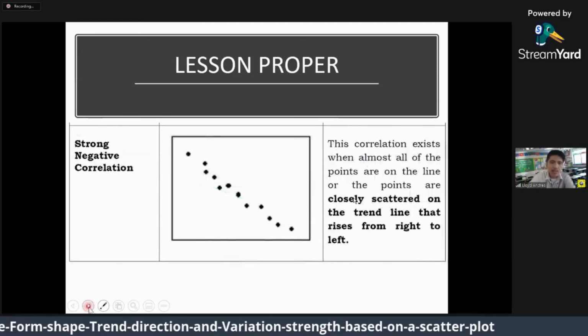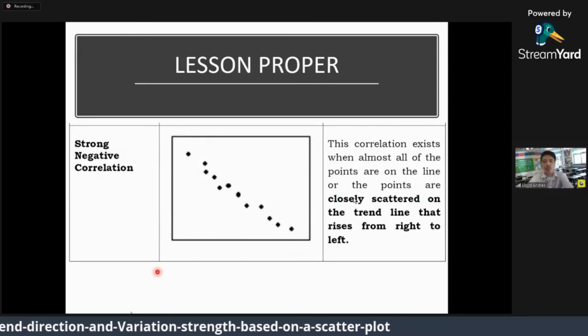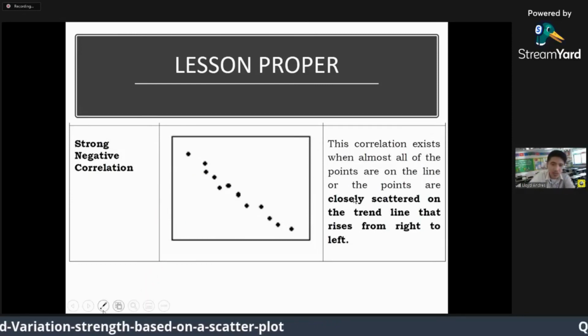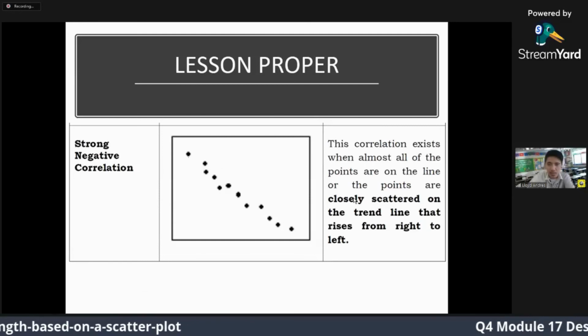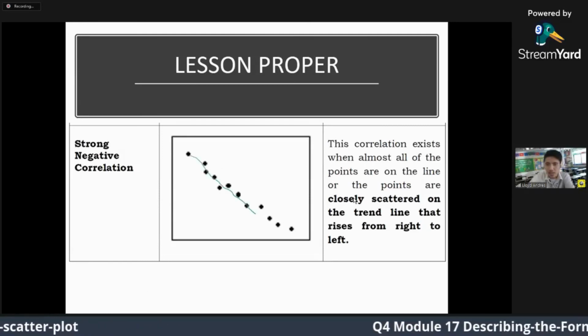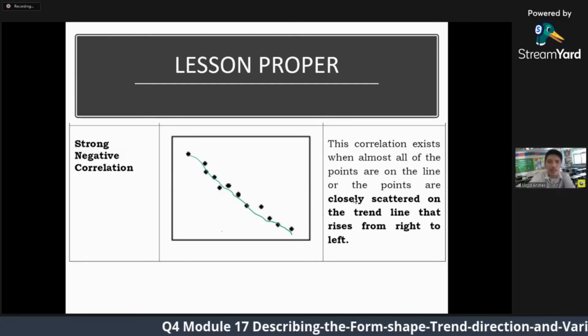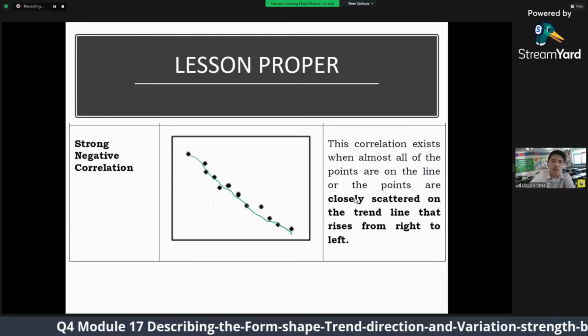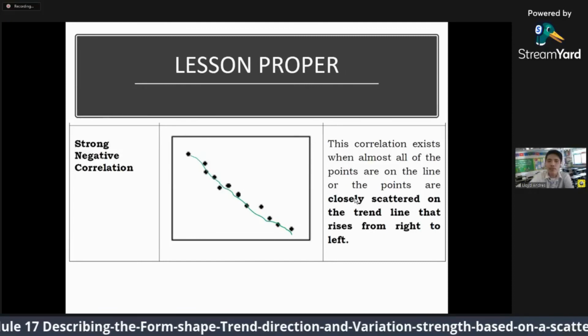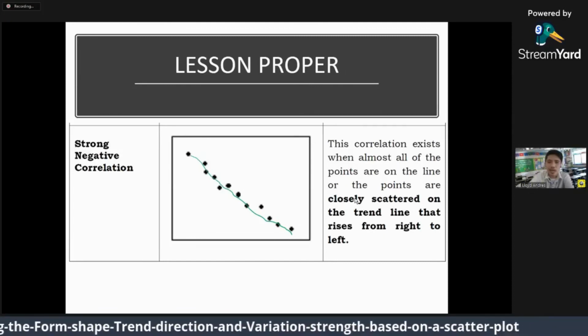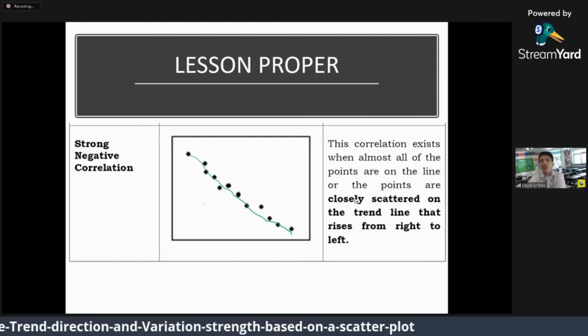So, next is a strong negative correlation. If you look at this, if we draw a trend line, the points are very close to the trend line. Let's say it is almost a straight line. So that's a strong negative because the points are very close, and it is falling from left to right.